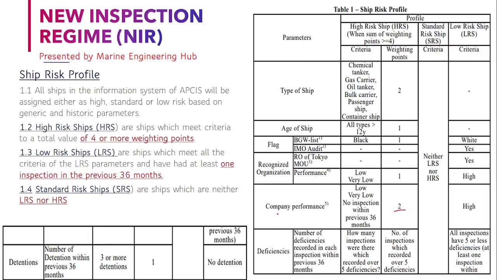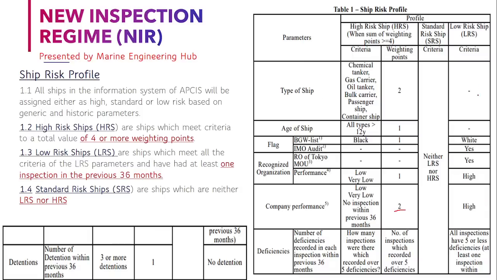Now company performance has been listed as very low, high and low. Based on this you will be given a weightage point, and if your weightage point is more than 4, then you will be considered a high risk ship. In that case you will be subjected to more frequent inspection. If you were inspected in the last 36 months and your company performance and everything is good, then you come under a low risk ship.